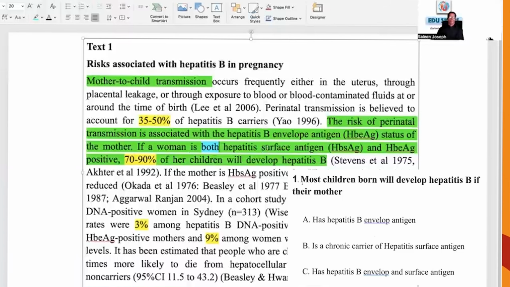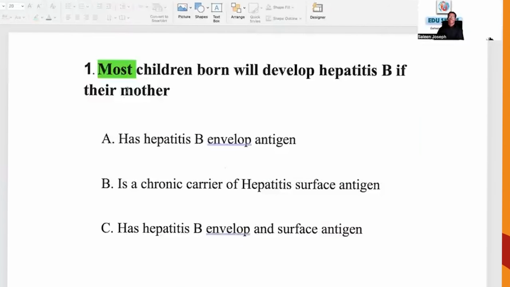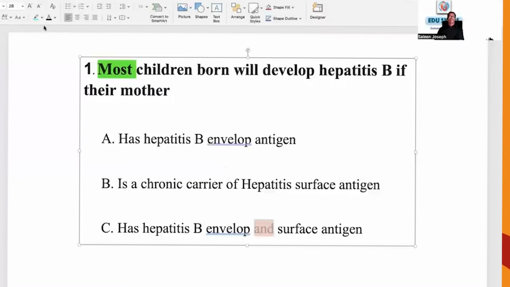So the question is, most children born will develop hepatitis B if their mother: A, has hepatitis B envelope antigen; B, is a chronic carrier of hepatitis surface antigen; C, has hepatitis B envelope and surface antigen. Which will be the answer? C. Both. Only C has and. So immediately you can find the answer.